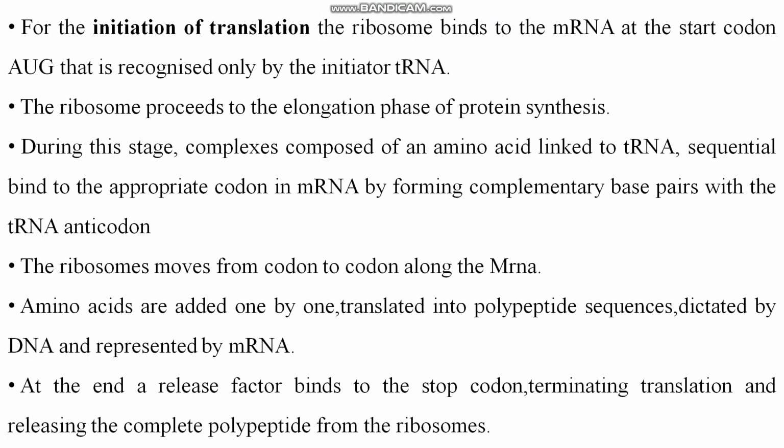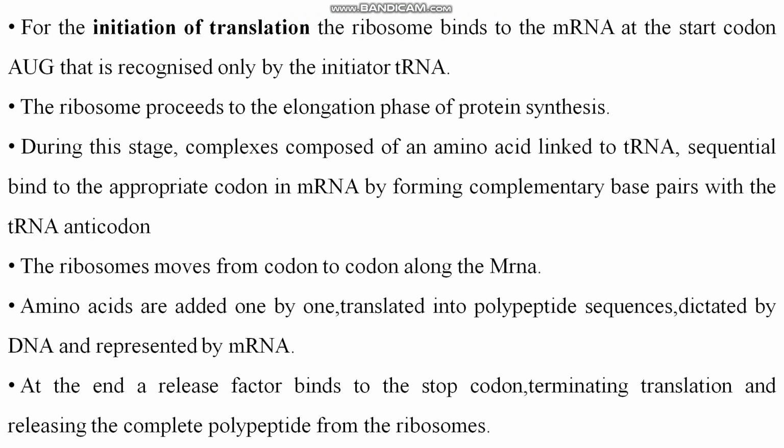The ribosome binds with the mRNA at the start codon, which is recognized only by the initiator tRNA. Right? The ribosome proceeds to the elongation phase of protein synthesis. So during this stage, according to the complementary base pairs of whatever bases are present on the mRNA, complementary bases come from the tRNA, recognize it, and bring the amino acid to bind at the ribosome, and the ribosome moves from codon to codon along the mRNA, right?